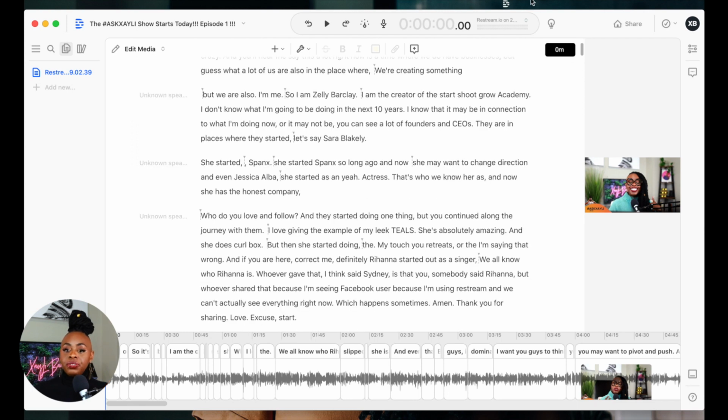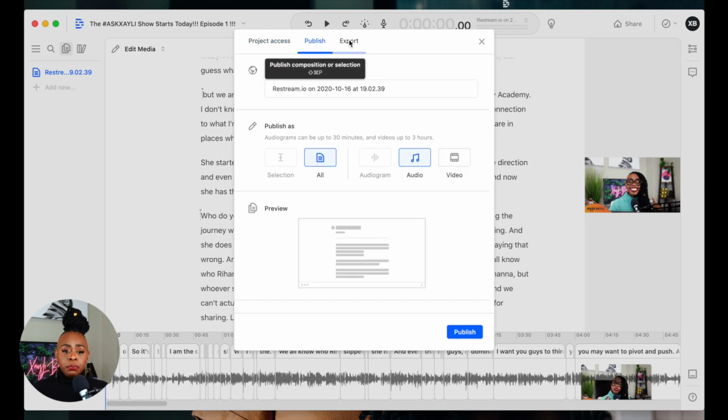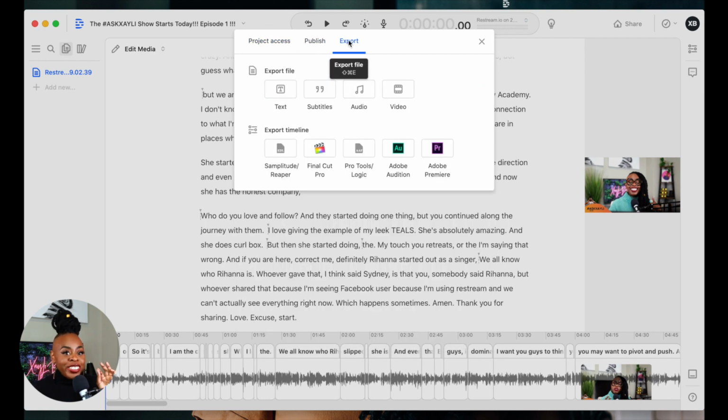And like I said before, I can head over to share and export that. Here's another cool thing. I can export, like we spoke about before, text. I can export subtitles if I want to actually upload it to a video after I've edited it. Or I can export audio or video.